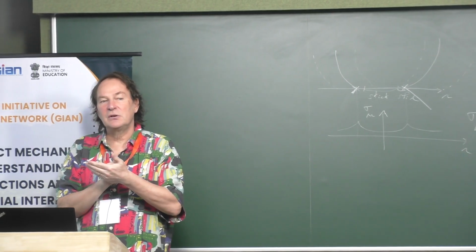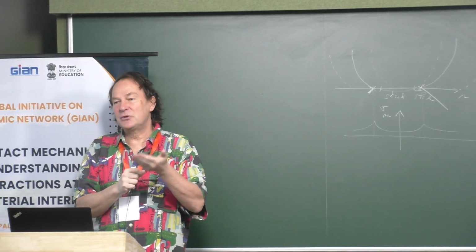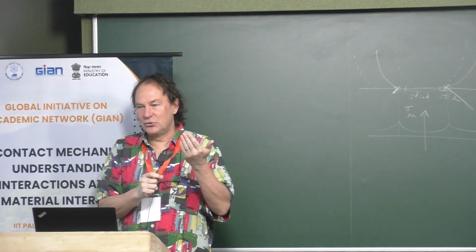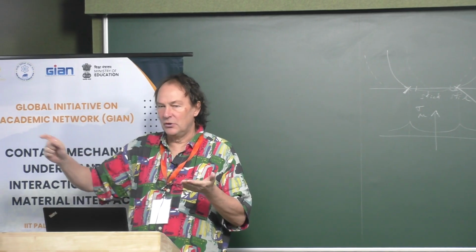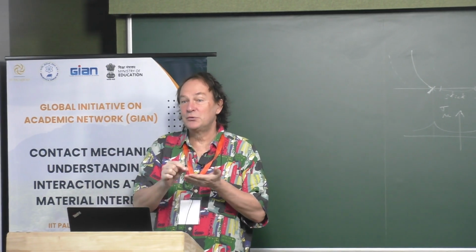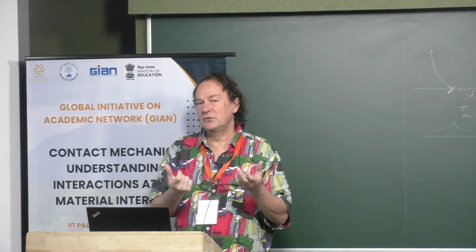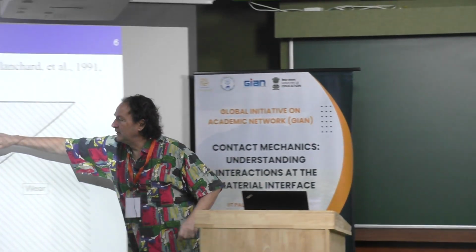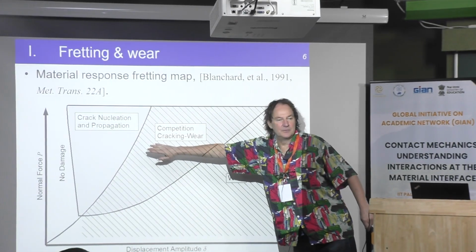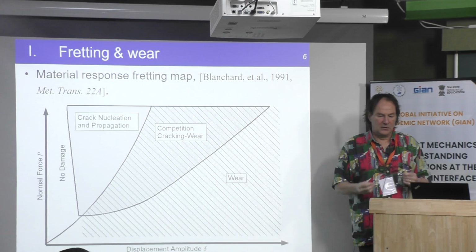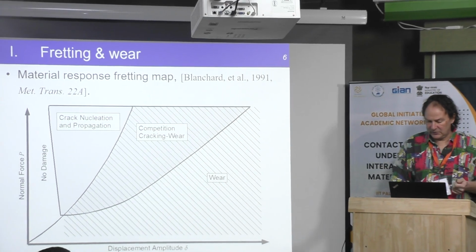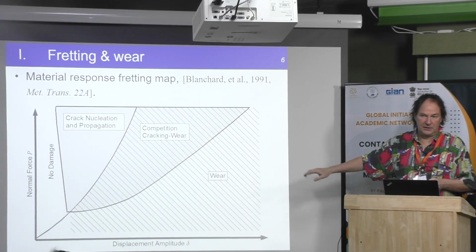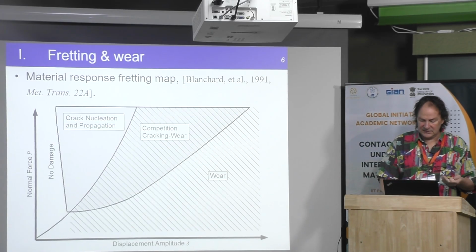Then in the technology of aircraft engines, they managed to have a very high friction coefficient, and they managed to be in a mixed mode or in a gross slip regime in order to remove the crack. Okay. Then when you design a turbine engine, you avoid being in this domain where you have crack nucleation and propagation. Okay, this is what you have to keep in mind as the first order. And then it's normal to have wear, and this is designed like that.